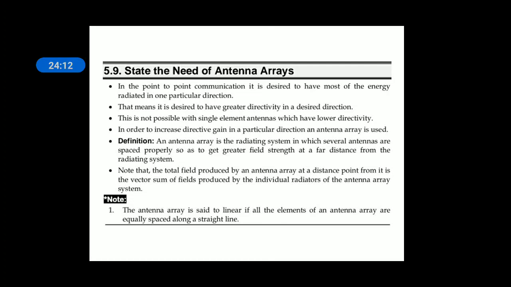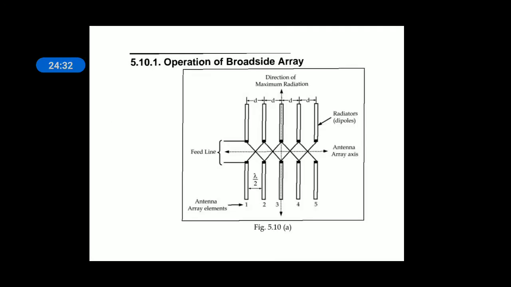In the case of non-linear arrays, the gap is not the same or equal. It is sometimes increasing, sometimes decreasing, sometimes increasing in a logarithmic fashion also. If the gap between the antennas is not equal, that is called a non-linear array. Uniform and non-uniform: if the elements are fed with equal currents, that is called a uniform array. Unequal currents, that is called a non-uniform array.